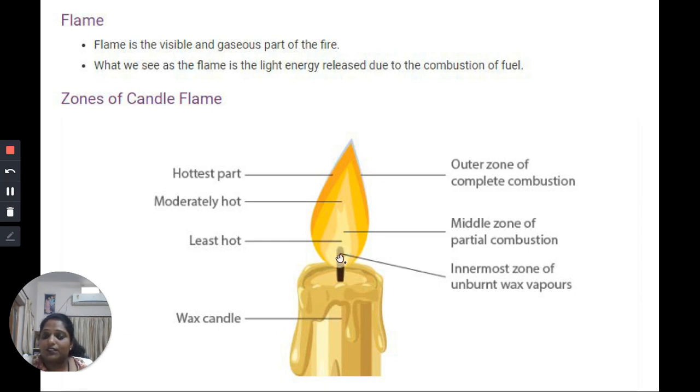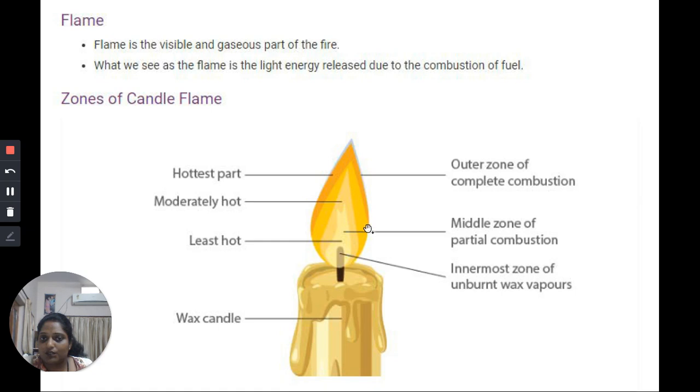It consists of unburnt wax particles. Unburnt wax vapors are present and it is dark in color, and it is the least hot zone also, because this is deficient of oxygen, no combustion takes place, so it is the least hot zone. In the middle zone, sufficient oxygen is not present, but still the wax vapors present in this area will react with the oxygen which is available, and so partial combustion takes place in this area. So it is moderately hot.